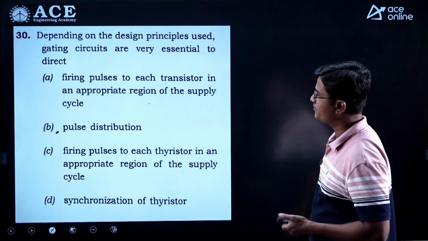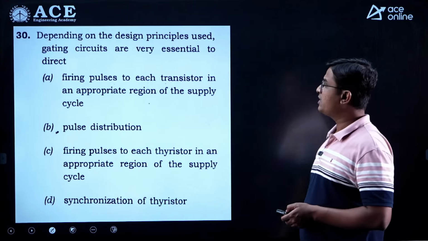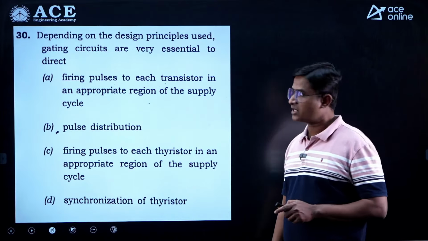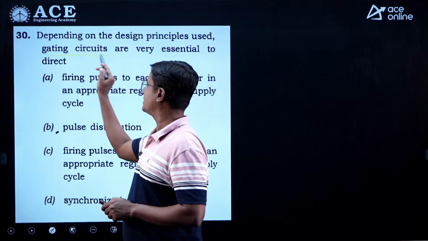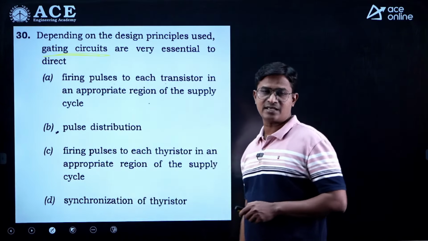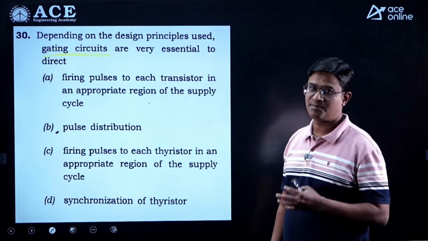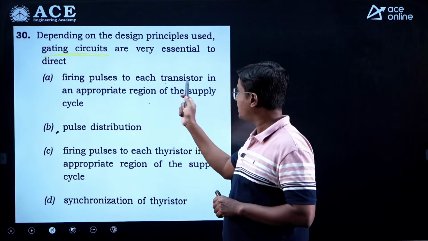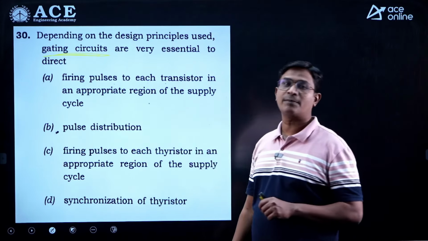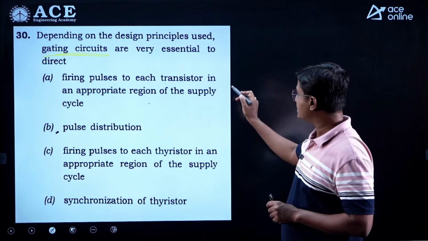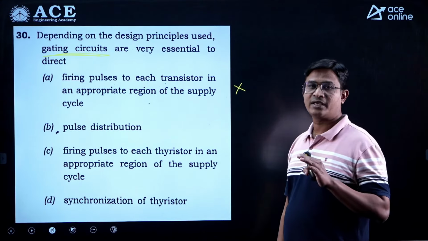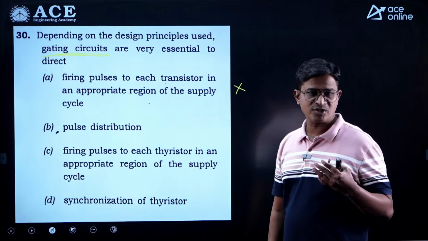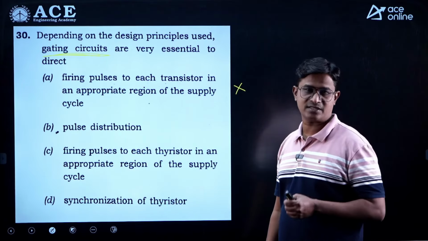Next question. Now depending on the design principles used, gating circuits are very essential to direct. So the question is related to the gating circuit, right. The gating circuits are associated with your switching devices. That can be a thyristor, that can be a transistor, etc. Now check the options. Firing pulses to each transistor in an appropriate region of the supply cycle. So be careful here. Here the supply cycle he has given. We know in power electronics, your power transistors like power BJT or power MOSFET or IGBT are unipolar devices, right?